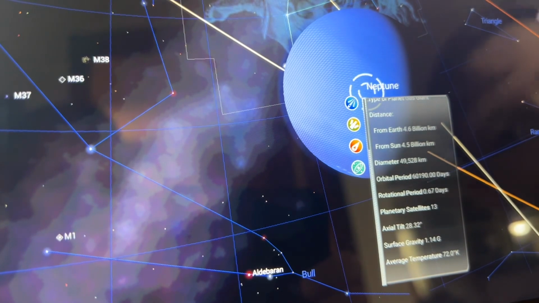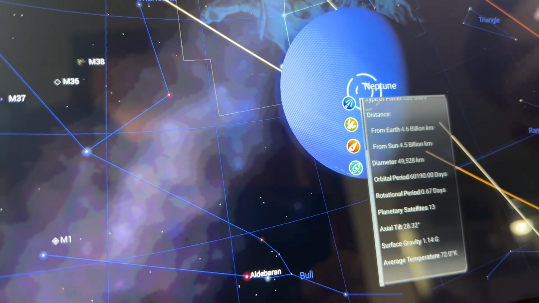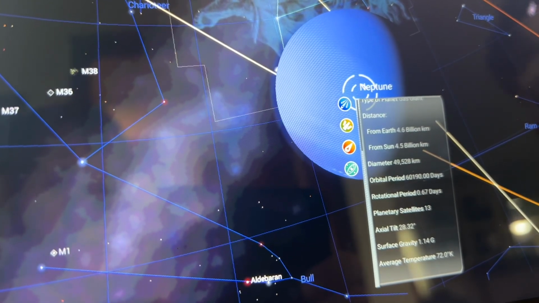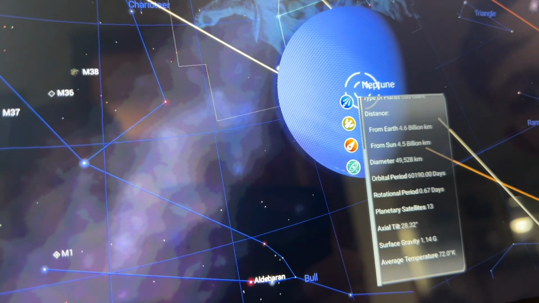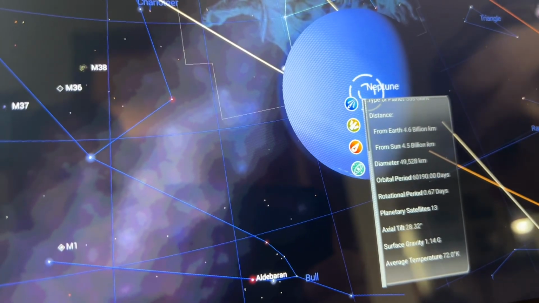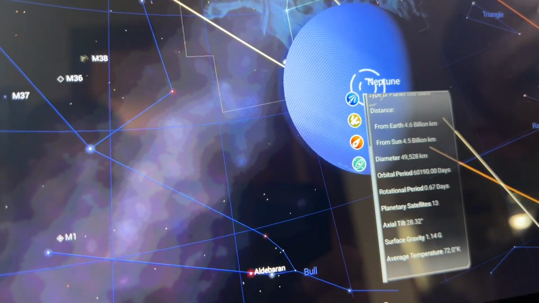Thank you. Now, from Earth, it is actually 4.6 billion kilometers. From the sun is 4.5 billion kilometers. That's supposed to be the reverse. I'm saying everything wrong. It's not my fault.